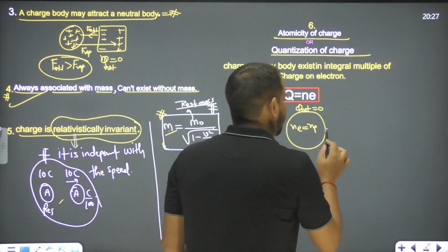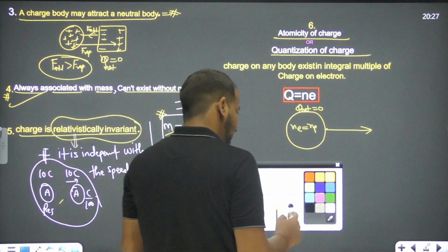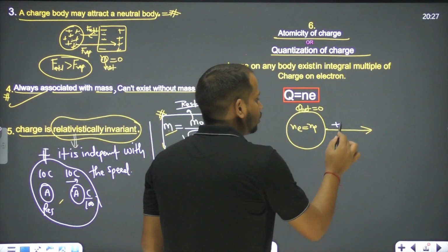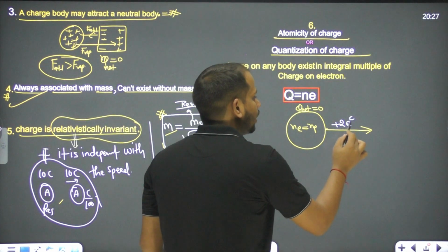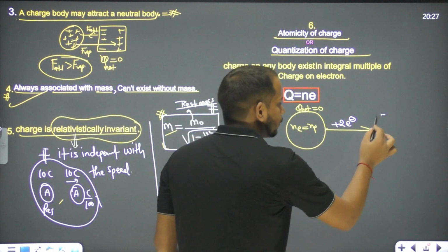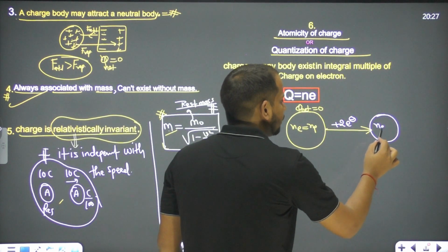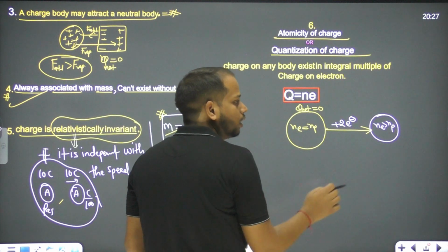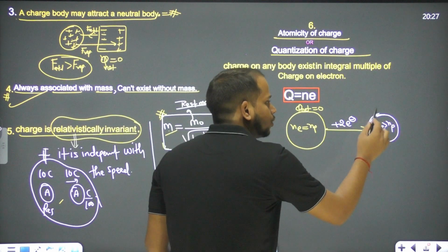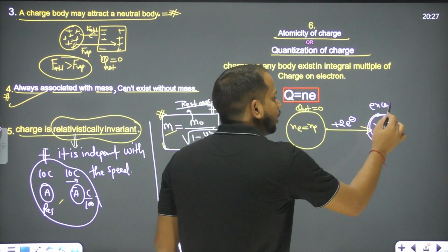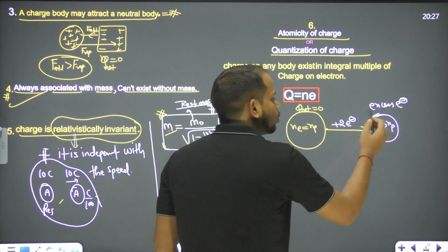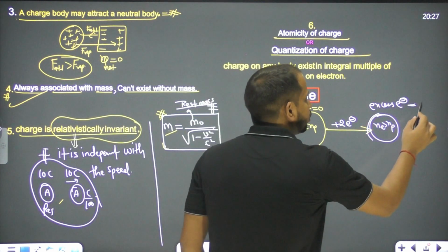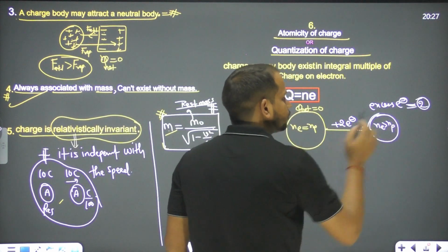If I am saying, let's do something with it. Let's add 2 electron. So when we are adding 2 electron, then what will happen? Now can we say the number of electron is more than number of proton? So now the number of electron is more, then that is called excess electron, right? So how many excess electron is there? 2 excess electron is there, right?